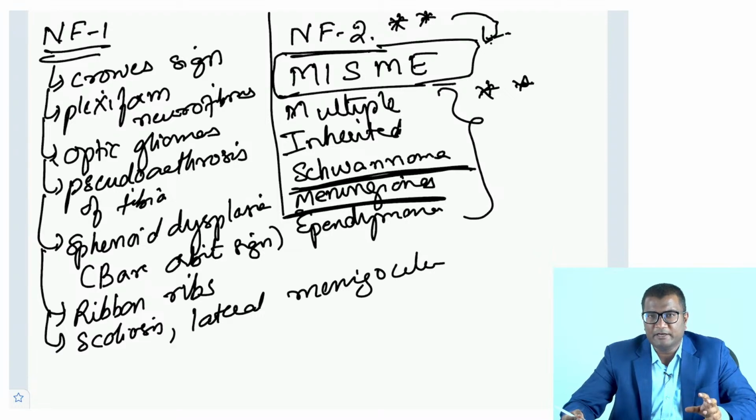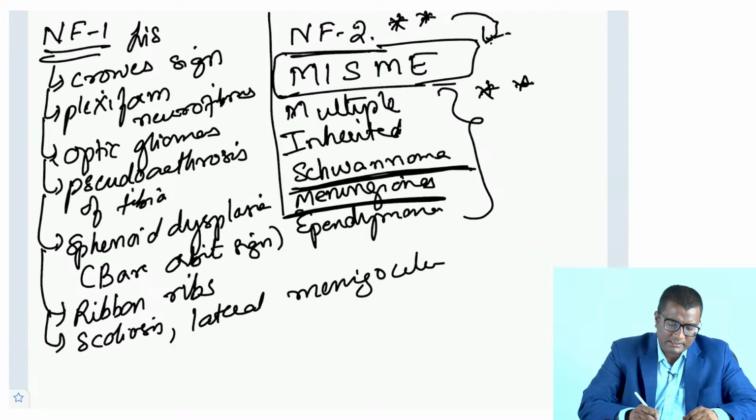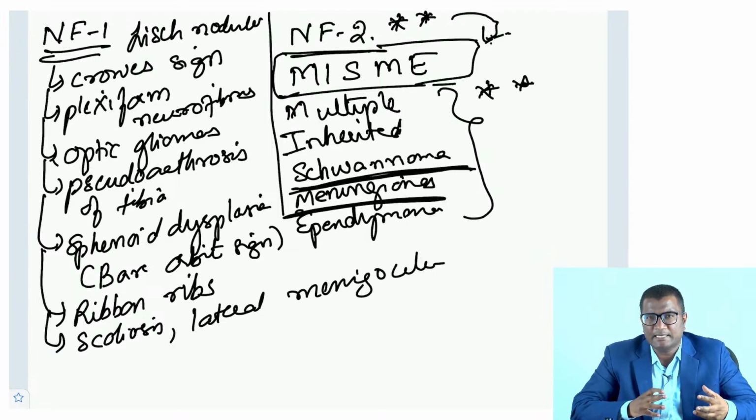NF1 will have Lisch nodules, iris hamartomas, all those things. Anything which is not MISME, answer it as NF1. If you have to compare between NF1 and NF2, and they ask you plexiform neurofibromas, pseudoarthrosis of tibia, sphenoid dysplasia, bare orbit sign, anything which is not MISME, answer it as NF1.